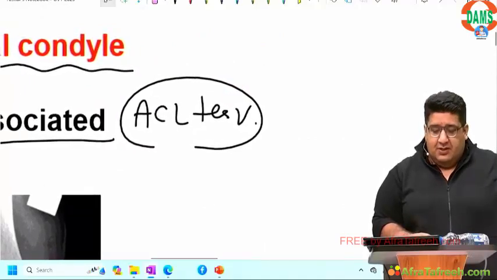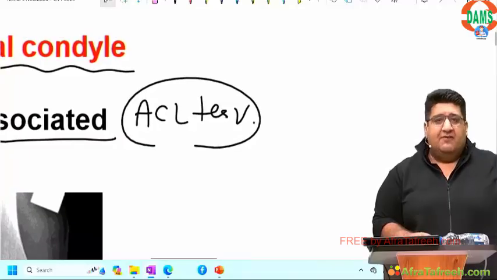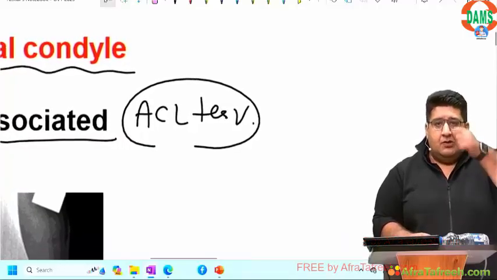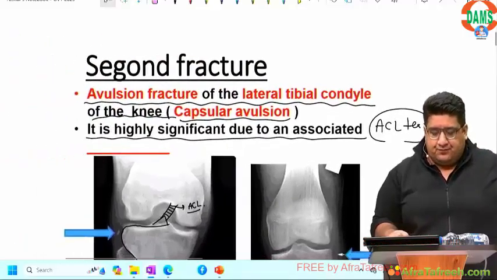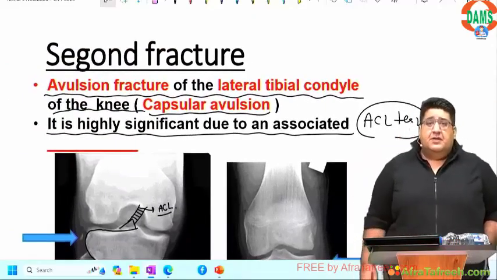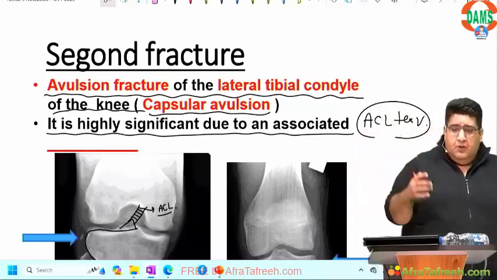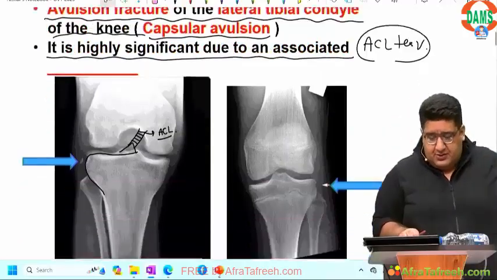Segond fracture has a very high incidence of ACL tear, because that fracture of the tibial spine will lead to avulsion of the ACL. So just a lateral tibial condyle fracture is a bumper fracture. But if that goes into the tibial spine with an ACL tear, it is a Segond fracture. Moving over to the next fracture.